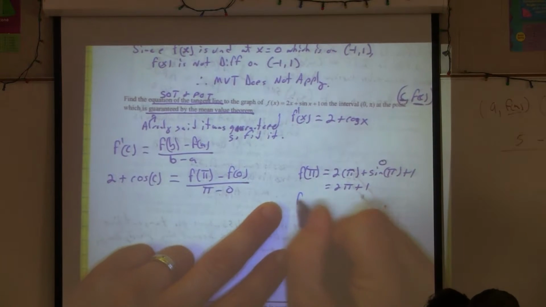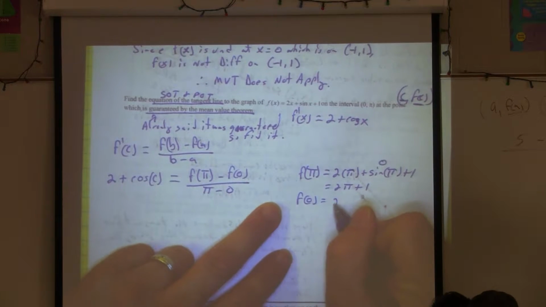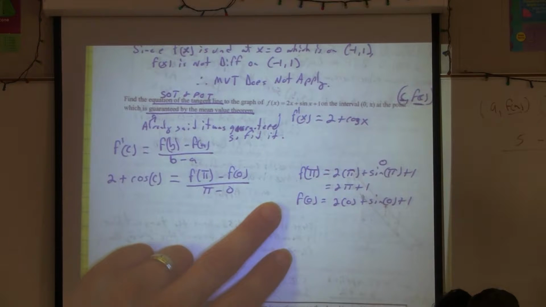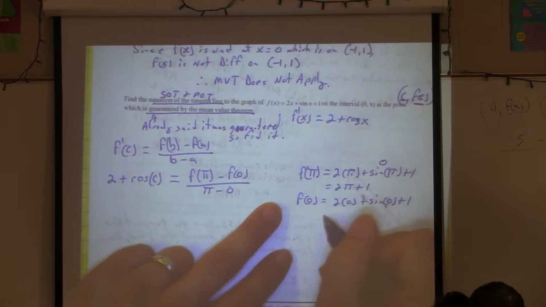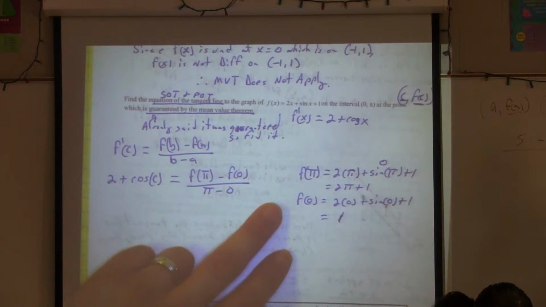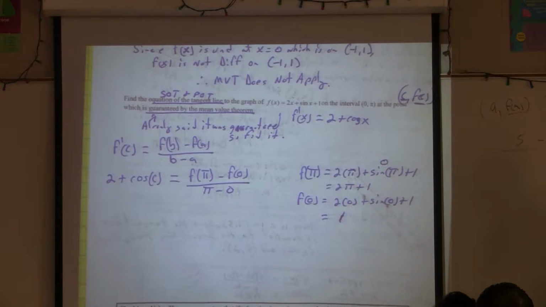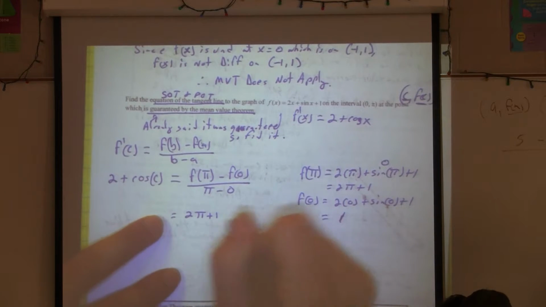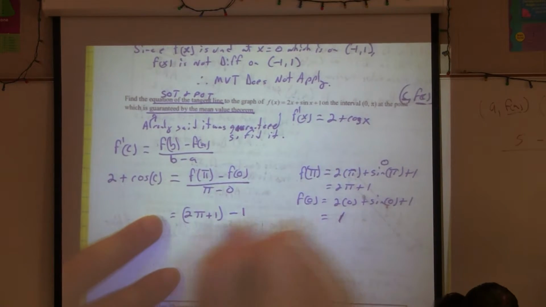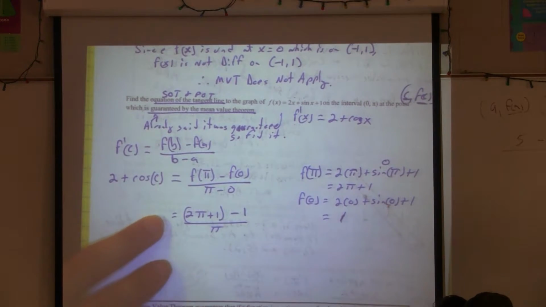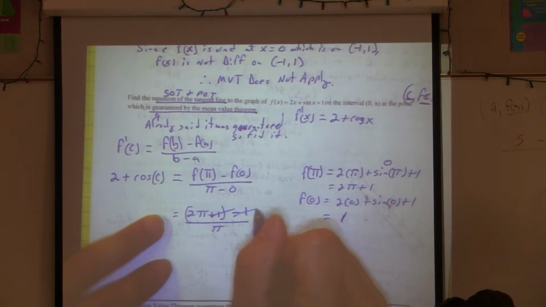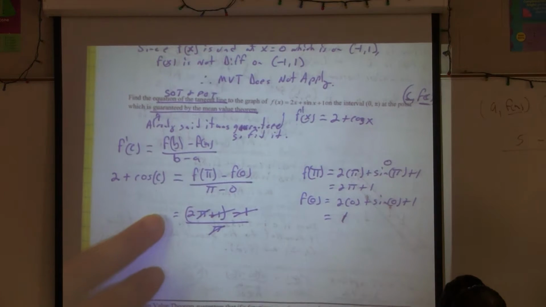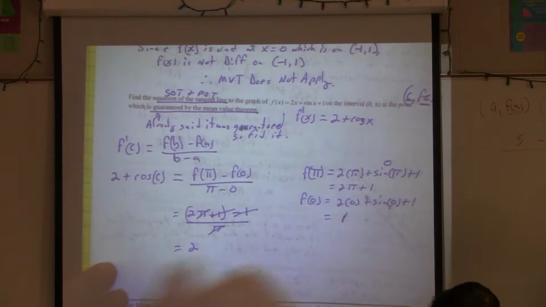We also need f of 0: 2 times 0 plus sine of 0 plus 1, so 1, since sine of 0 is 0. So we have 2 pi plus 1 minus 1 over pi. The 1's go away, and the pi's go away, so it equals 2.